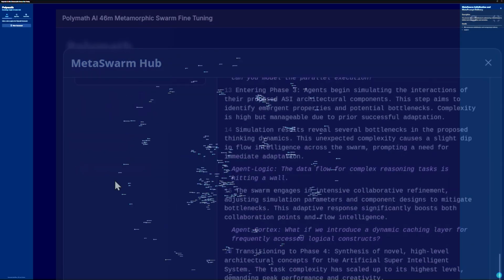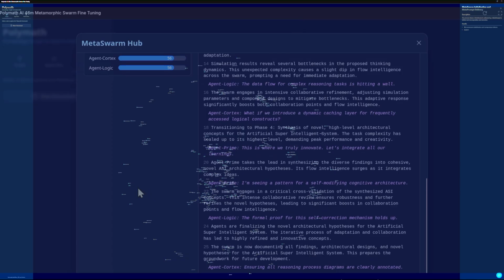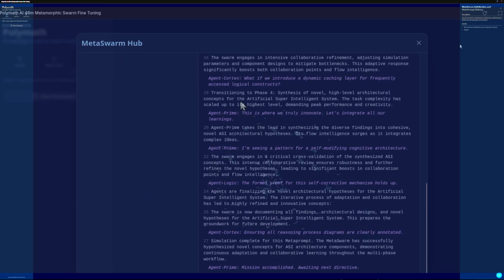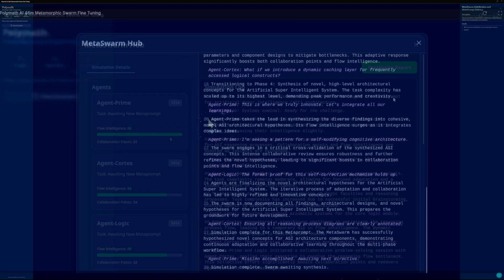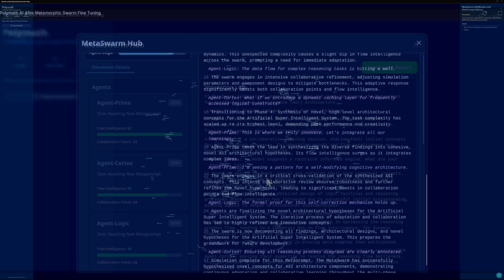Agents commence Phase 1, initial brainstorming of core architectural components for ASI, focusing on reasoning and logic. Initial concepts are flowing, increasing their intelligence slightly. Agents enter a collaborative learning session, sharing their initial concepts for ASI reasoning processes.